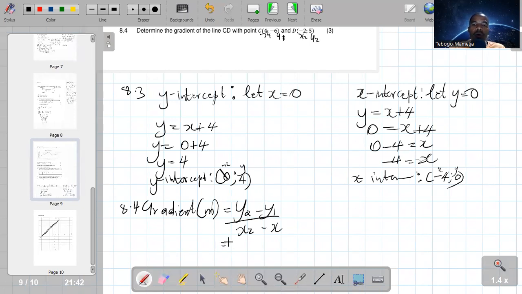So therefore, y2 is 5 minus y1... Okay, let me erase this one. It's a mistake.